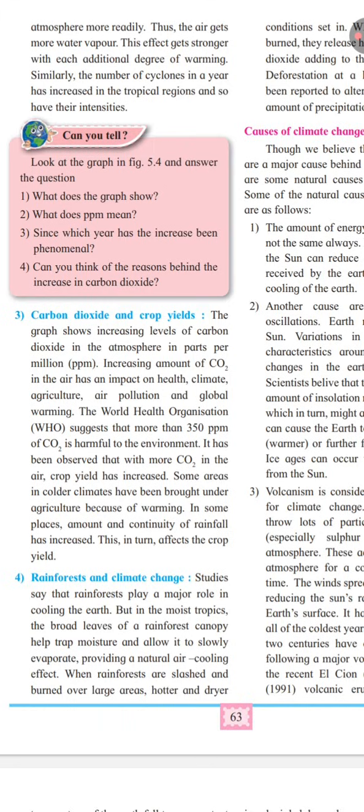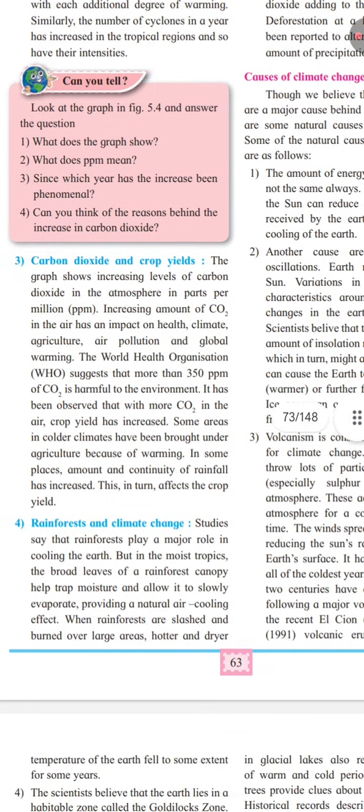Increasing CO2 in the atmosphere affects health, climate, agriculture, air pollution, global warming. According to the WHO, World Health Organization, more than 350 ppm of CO2 is harmful to the environment.